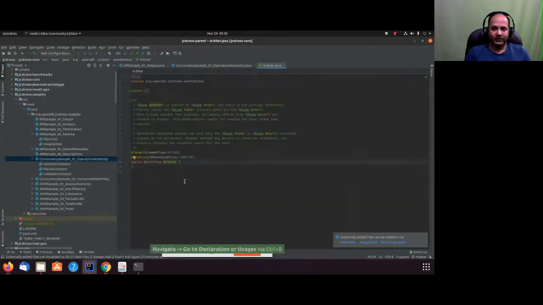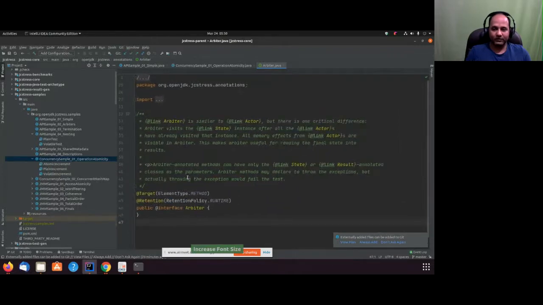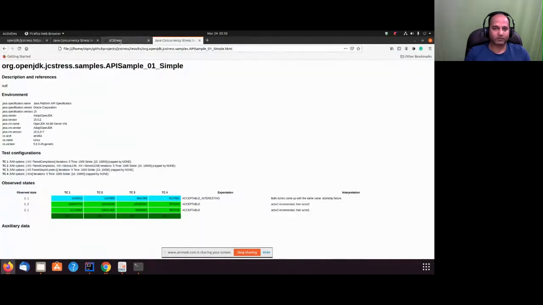You can see arbiter here in case you want to look at the documentation later. This is the complete documentation on how arbiter works. And also on my blog, I have a small description.